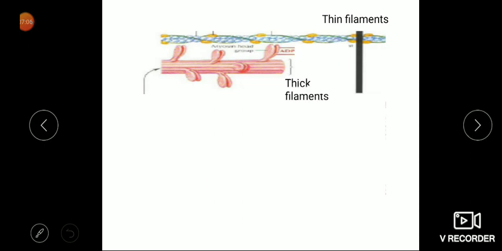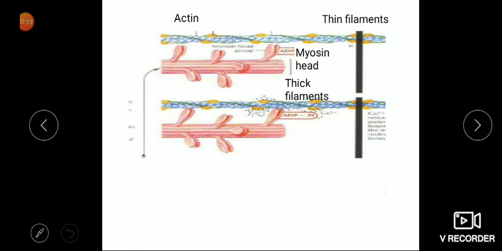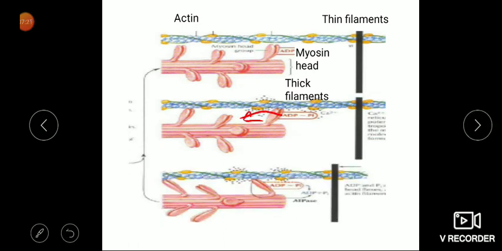Now having a further close look, these are the thick filaments, the myosin heads. The myosin head combines with the actin, and there is a bend like this. Because of this they come near. This is basically muscle contraction. The length of the sarcomere reduces. The myosin heads pull the Z lines, the thin filaments, towards each other, and because of this there is a contraction, a shortening of the muscle.